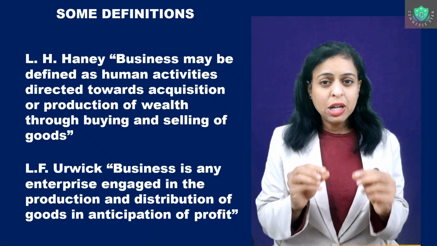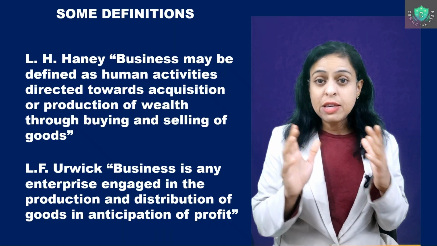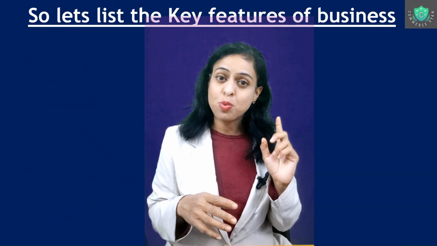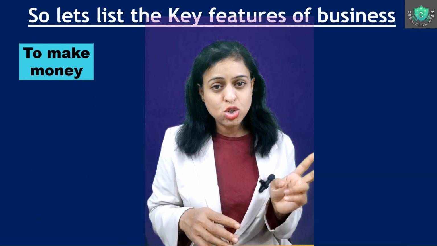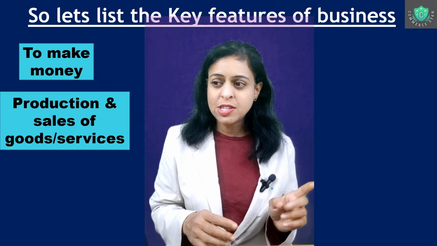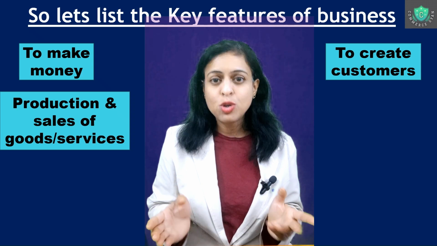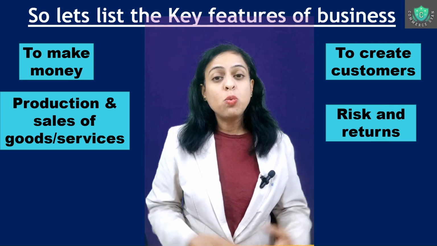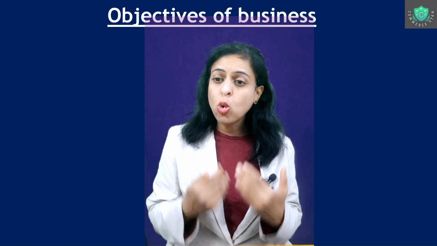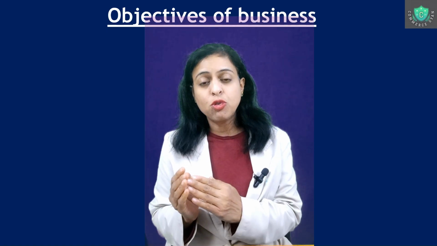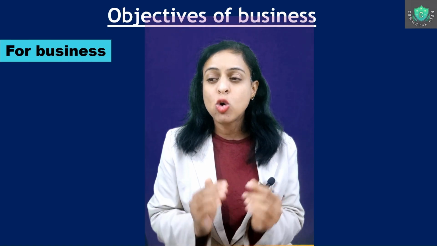So overall, if you club these definitions, what do you get? The key features of business, if you have to look at, it is to make money, to have the production and sales of goods and services. Third is to create more customers, and finally to take risk to get returns. Now, when we talk about the objectives of business, there will be two classifications. One objective is for their own business purpose, and second objective will be for overall social benefit or for the society.